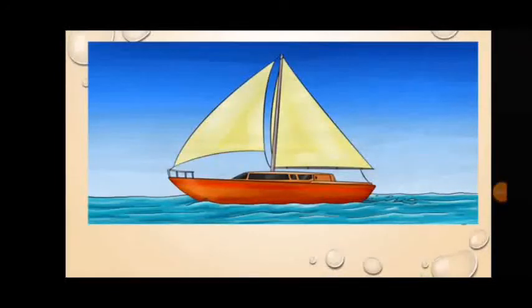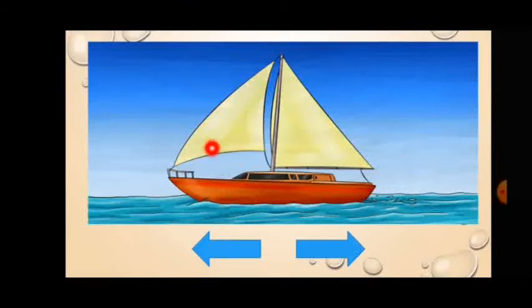Similarly, while rowing a sailboat, we find that it is easier to row the sailboat in the direction of wind and it is very difficult to row it against the direction of wind.